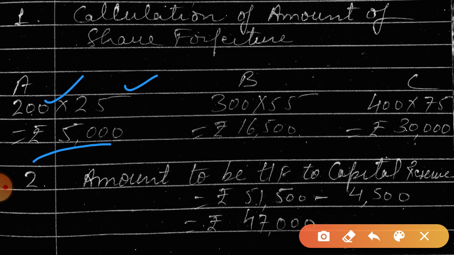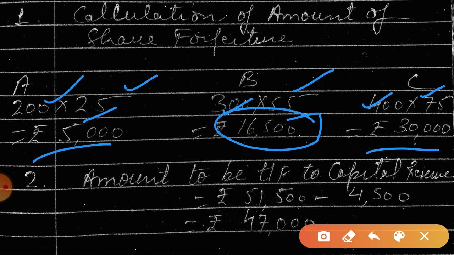And from B 300 into 55, that means 16,500. And from C 400 into 75, that is 30,000. Because what is the amount of share forfeiture? The amount which we have received on the forfeited shares from the shareholders. So from A we have received 25 on 200 shares, from B 55 on 300 shares, and from C 75 on 400 shares.